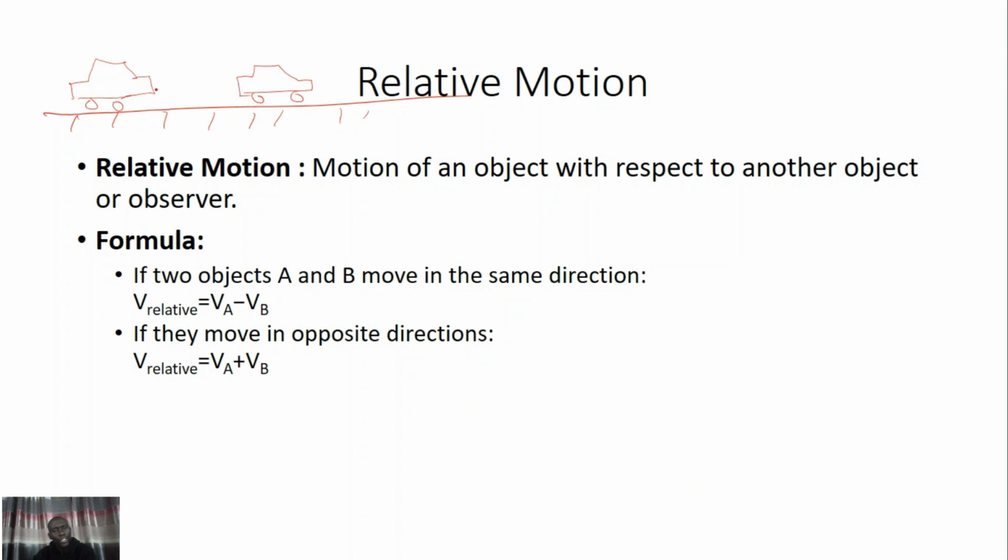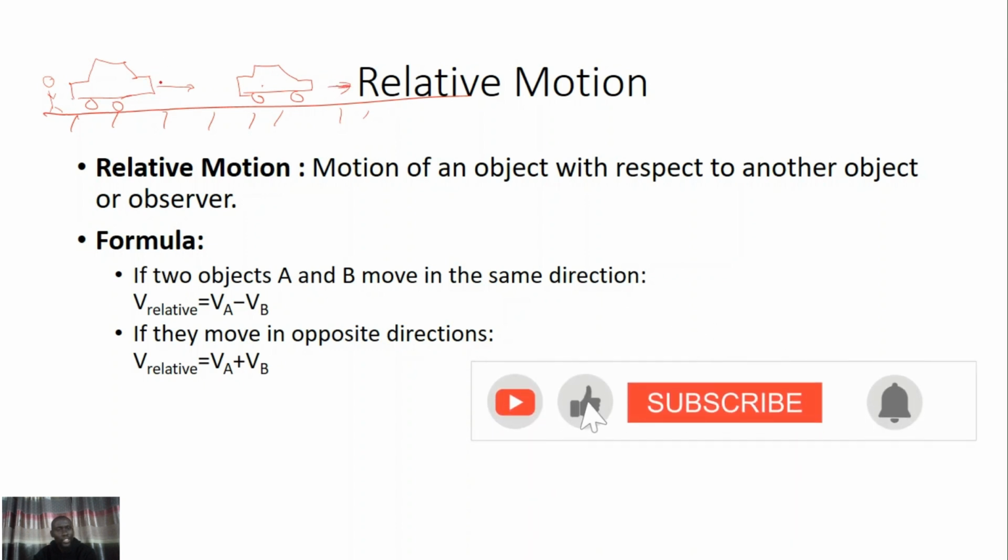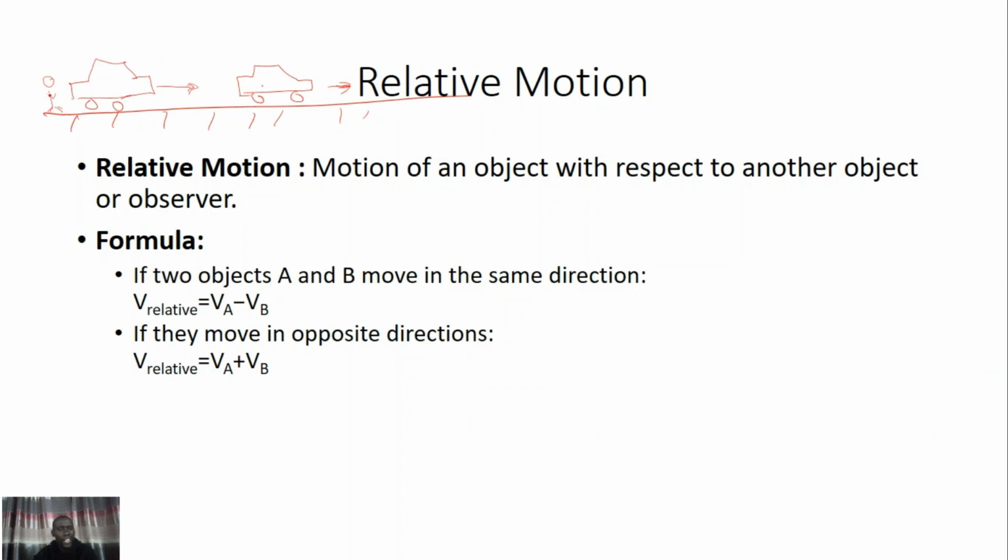If these cars are moving either in the same direction or opposite direction, let's say they are moving in the same direction, and another individual is standing, not walking, maybe just sitting down, the relative velocity between this car that is going in this direction and the car that is following it, and the velocity between this person that is staying, not moving, and the velocity of this car is usually different.